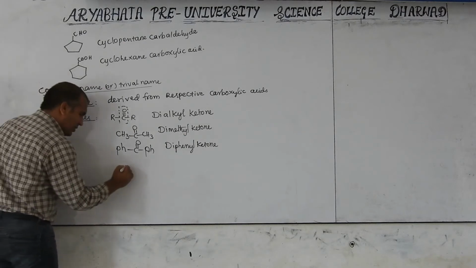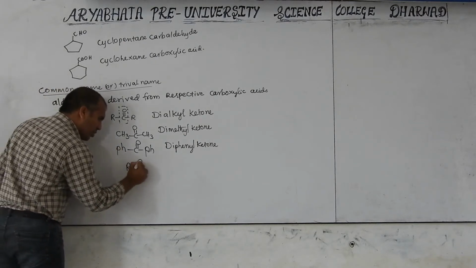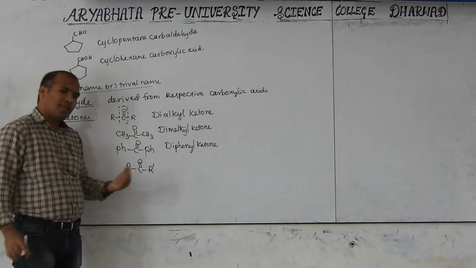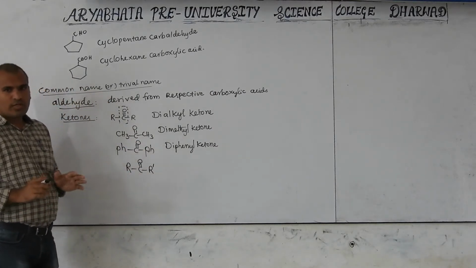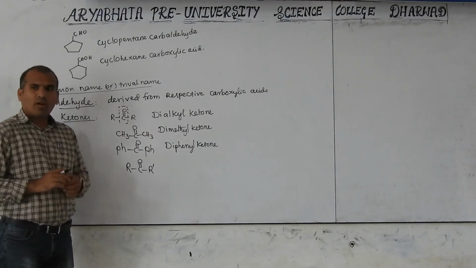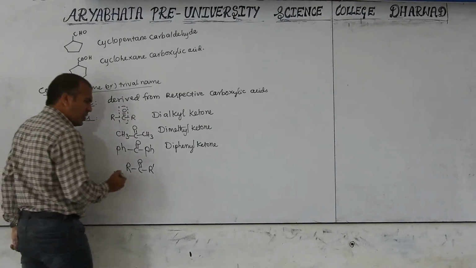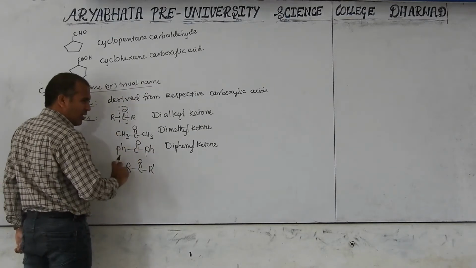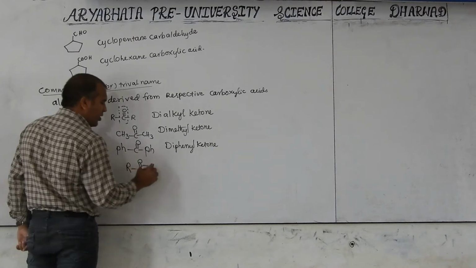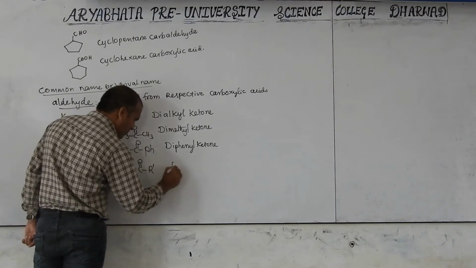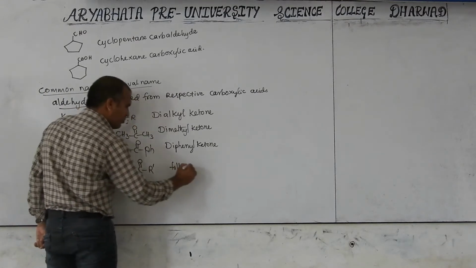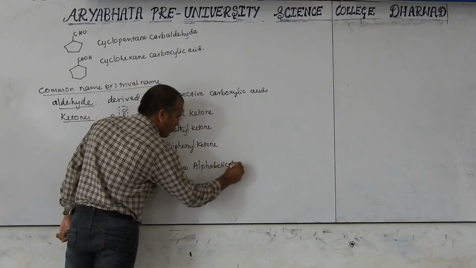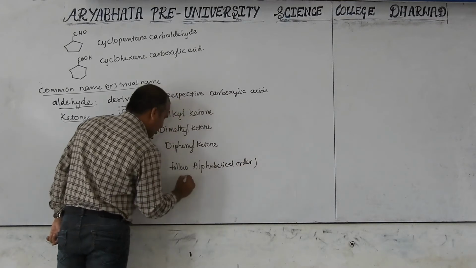If unsymmetrical, R, C double bond O, R dash, these two groups are not the same here. When the two groups are not the same, we have to follow alphabetical order. We give the alkyl ketone name only, but we use their respective alphabetical order of the alkyl groups.